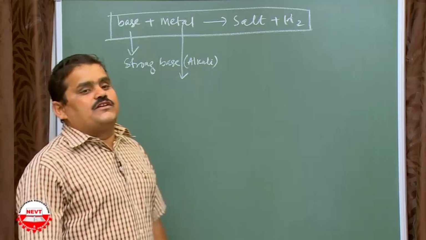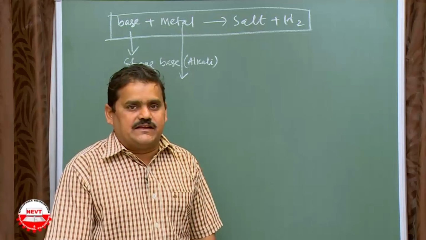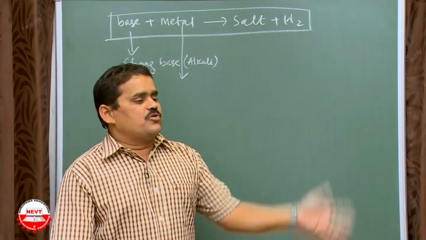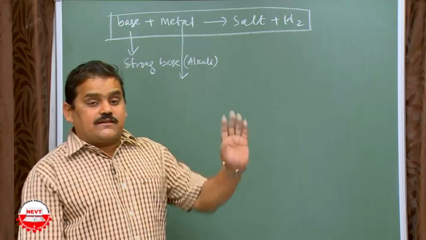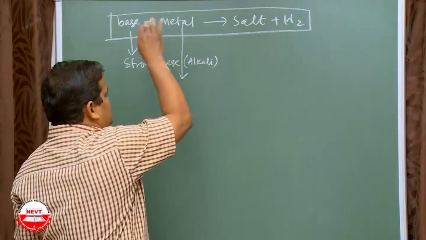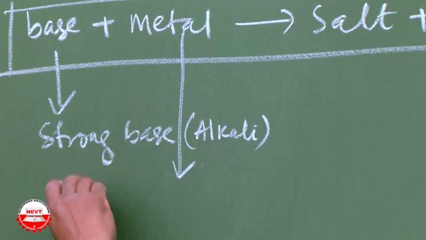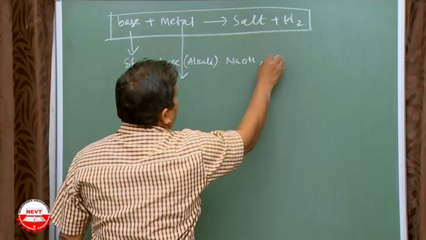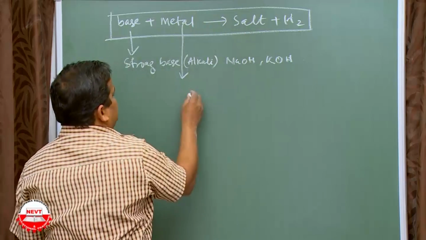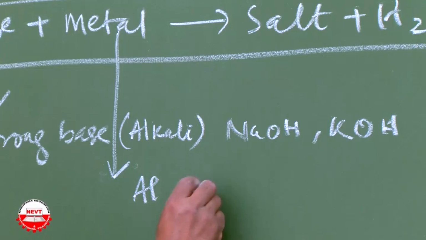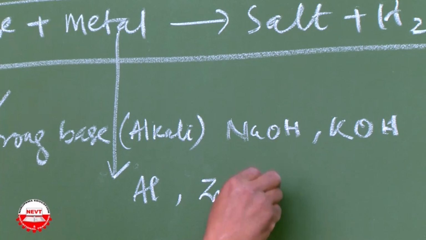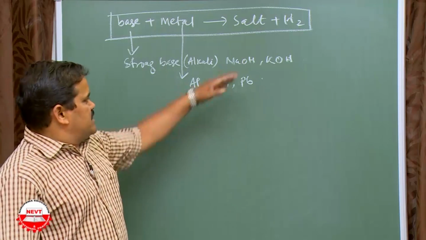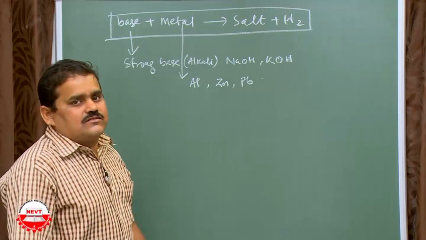In the third chapter you will learn about amphoteric oxides. What are amphoteric oxides? The metal oxides which react with both acid as well as base. We will discuss it more clearly later. But you have to just remember, if a question comes, which type of base you have to take. Maybe sodium hydroxide or maybe potassium hydroxide. What metal will you take? It is maybe aluminum or maybe zinc or maybe lead, like this. The amphoteric metals mainly. Okay? In between this, you will give the reaction.